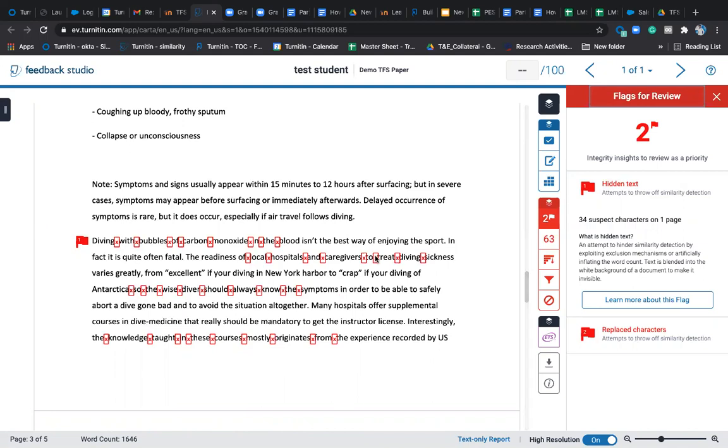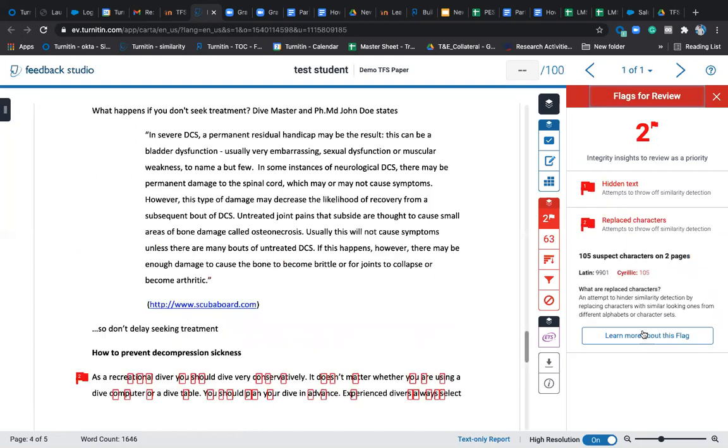It will be colored. It is called white spaces. This is what the students try to do, so that they will evade or reduce the similarity report. They try to add extra characters, hide them, color them in white. So there are replaced characters. You can see here, there are some replaced characters. So for any students, if there are any flags like this, please have a check on those documents.